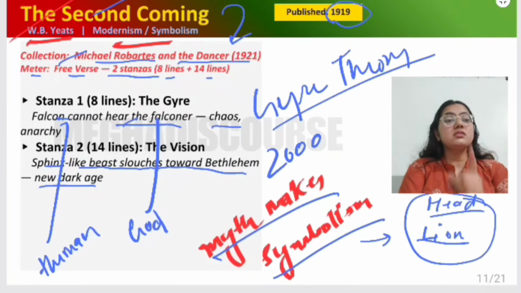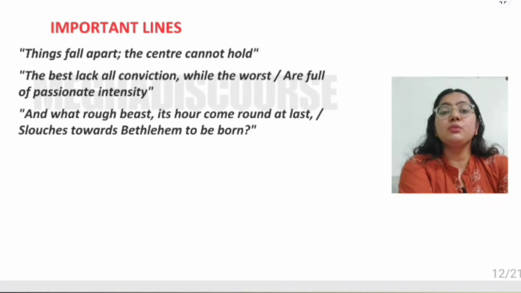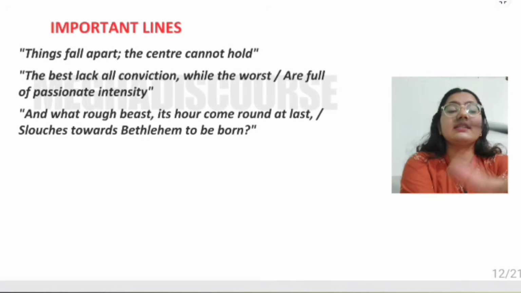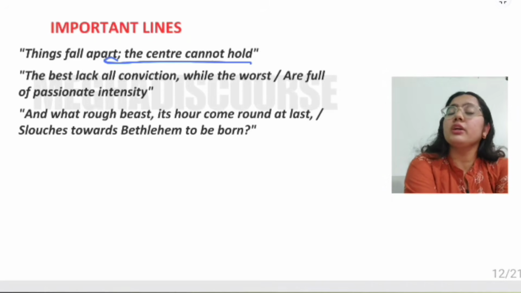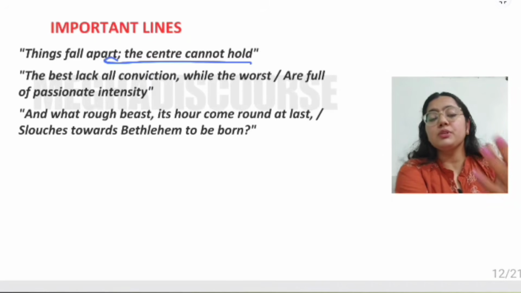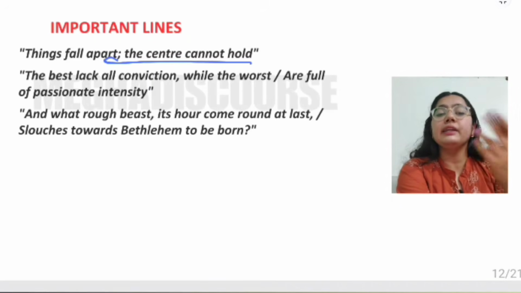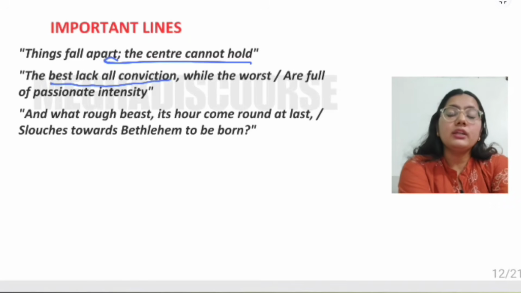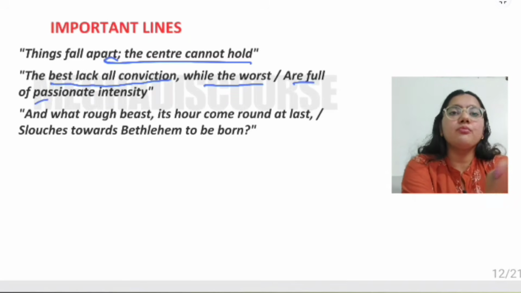Okay, so please read this poem. This is very important. Now here are some of the important lines. Things fall apart and the center cannot hold. The center is not able to hold the values, principles, religion, truth, linearity. The best lack all conviction while the worst are full of passionate intensity.